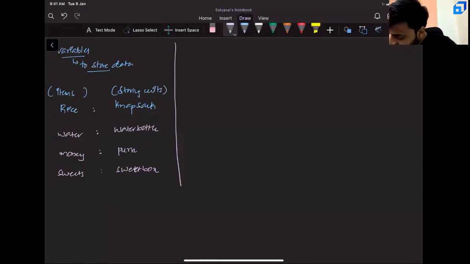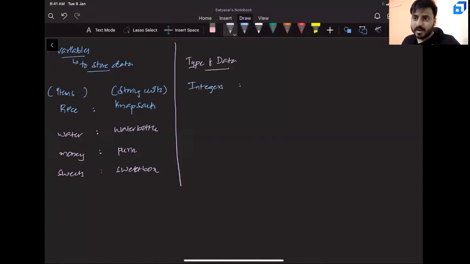Now tell me, what are different types of data? A few different types of data which we very frequently use: numbers, positive numbers, negative numbers. Can I simply say integers? What if you want to store points, 0.3, 0.4, 1.3, 1.4, all these kinds of numbers? In other words, can I say they are rational numbers? And what else? Obviously your text, the things you're typing, A, B, all these things, correct? Text we type. And maybe something called true or false.